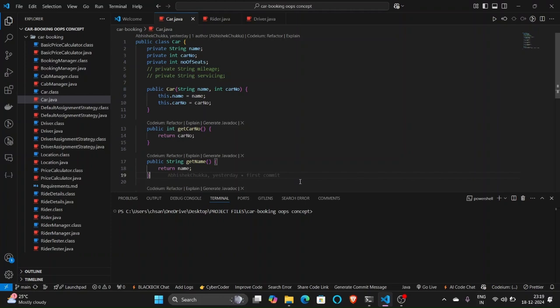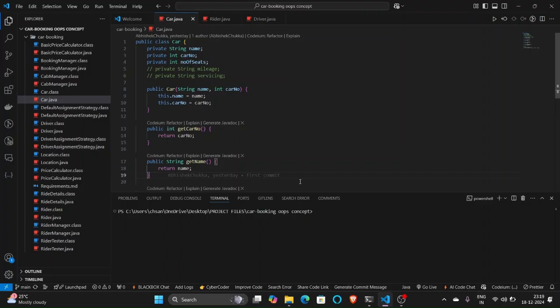We should also allow the drivers to toggle their availability. That means the driver should make their locality visible to the riders, so that riders can travel to a particular location. We should also enable the riders to book cabs based on proximity and availability.